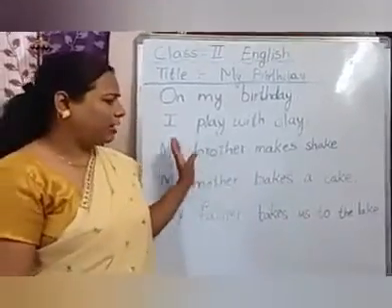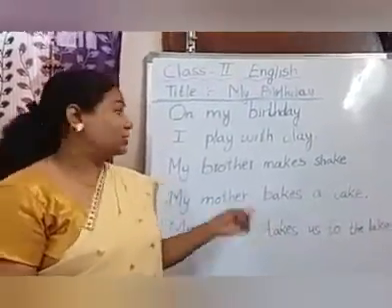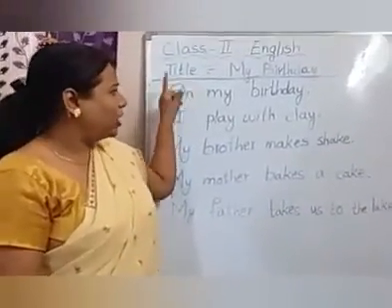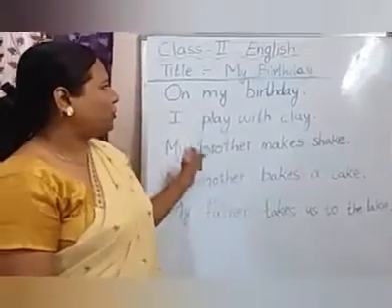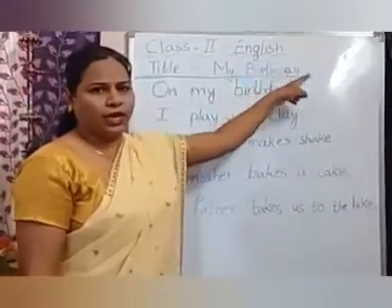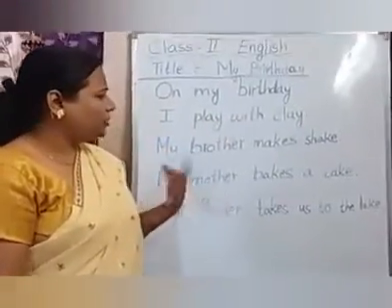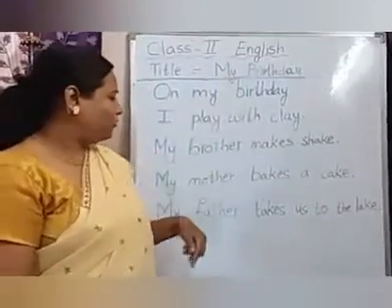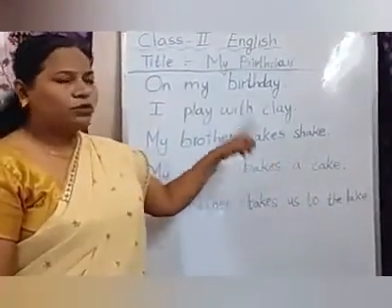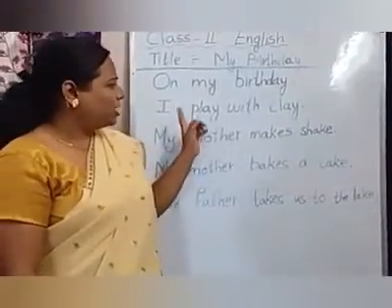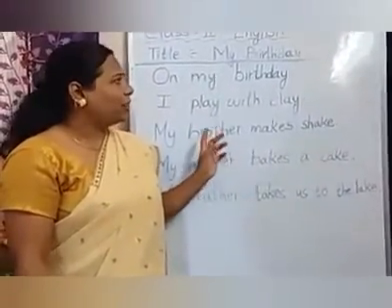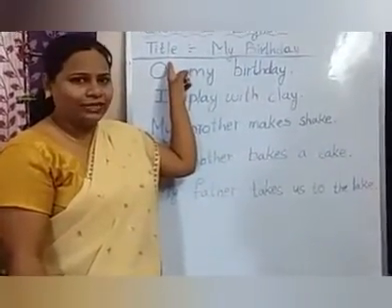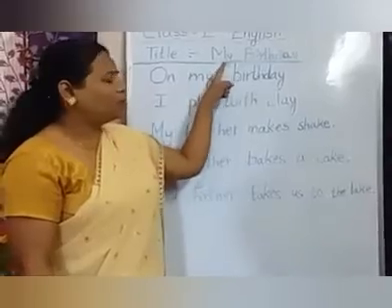Yes children, after writing the poem, we need a title. Yes, title for the poem. We need a heading, we need a title. Now it is about birthday no children. So you can write the title My Birthday. Okay children, or anything else we can write. Brother's shake also you can write as title. Fine. And mother's cake also you can write as title. Yes children, with the help of this poem we can write title. So title of the poem is very important. Heading that is. With that we can know what is the poem about.